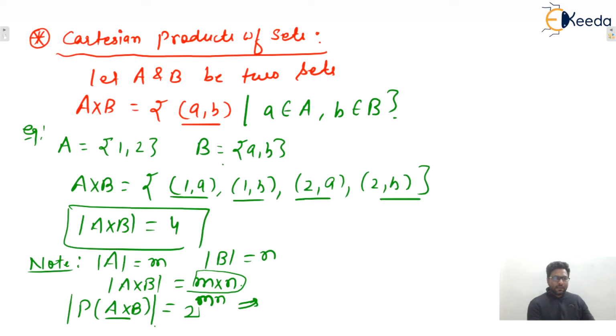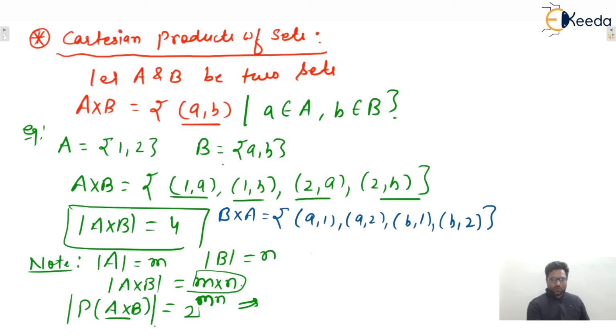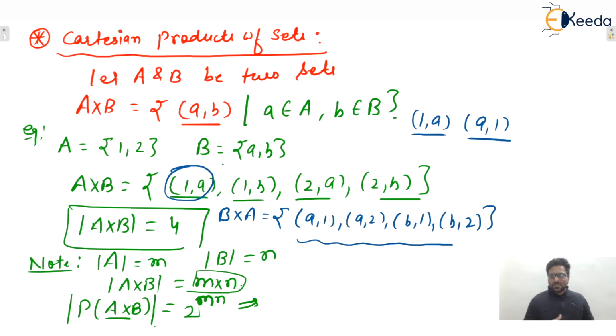Also, you only tell me, this is A cross B, then what will be B cross A? We can say that (a, 1), (a, 2), (b, 1) and (b, 2), yes or no? So from here we can say that these are ordered pairs. Ordered pairs means order matters. So we cannot say that (1, a) is equal to (a, 1), isn't it? So (1, a) and (a, 1) are different ordered pairs. Order matters here. Now you only tell me, can we say that A cross B is equal to B cross A?